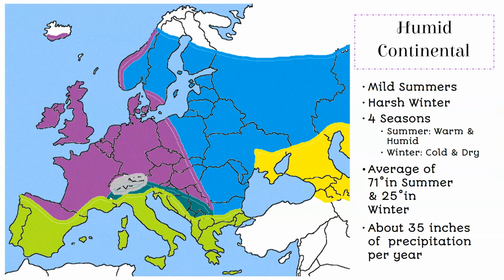Humid continental. This is going to be the rest of Europe. They have mild summers and harsh winters, so very cold, as you can see in much of Russia, Finland, Norway, Sweden. They have 4 seasons, warm and humid summers. Winters are very cold and dry. It gets up to an average of 71 degrees in the summer and 25 degrees Fahrenheit in the winter, so that's below freezing. They get about 35 inches of precipitation per year.